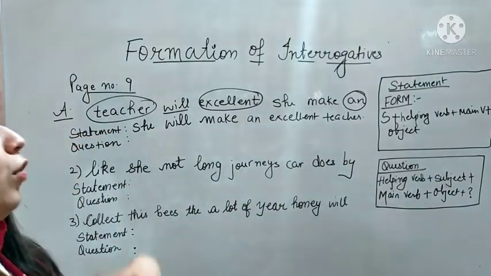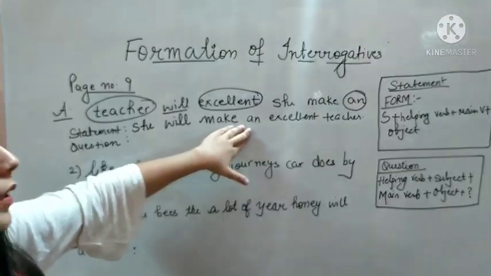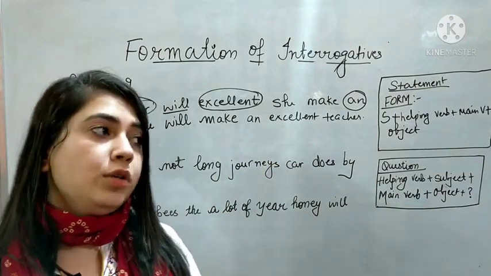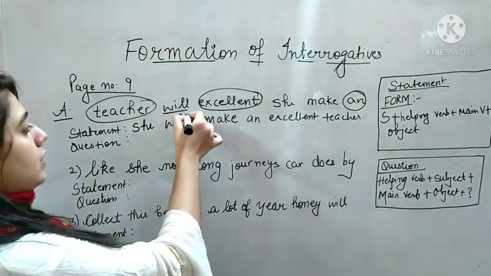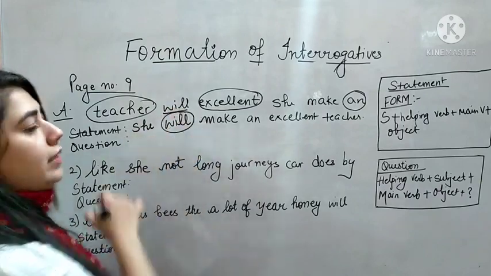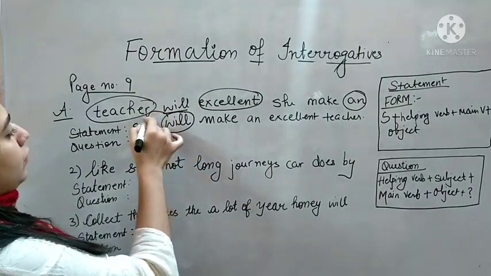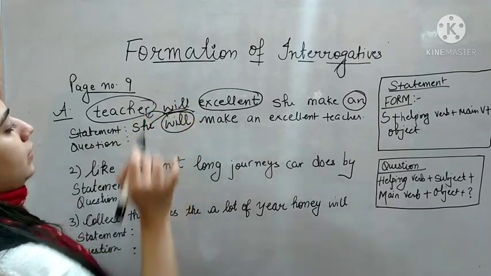Right? Now for questions, once you are done with this statement, it is quite easy for you to make a question, because you just have to shift this helping verb. आपको सिर्फ ये helping verb इधर shift करना है and subject इधर shift करना है.